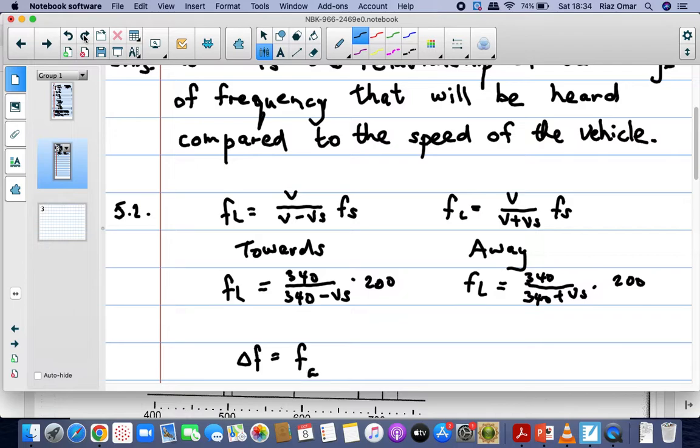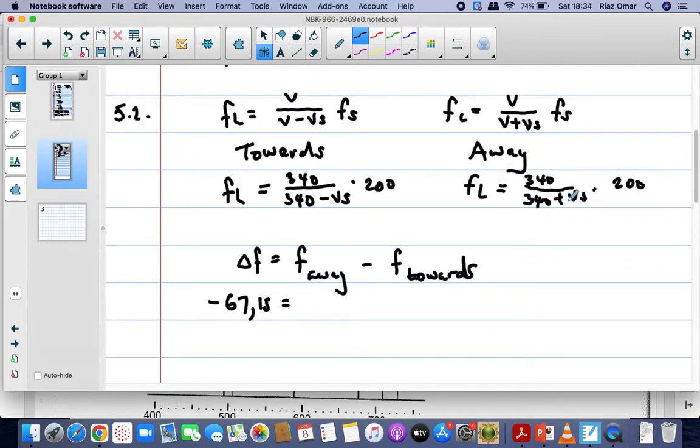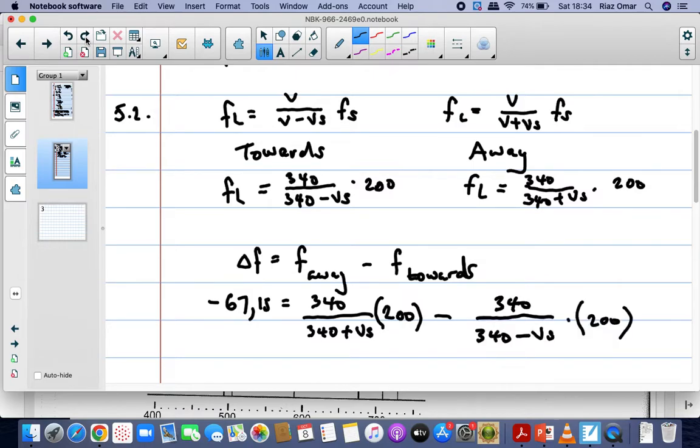So we can say the change in frequency is the frequency away minus the frequency towards. If you work that out, the change in frequency is minus 67.15. Then you take your frequency away, which is 340 over 340 plus vs times 200, and write it down: 340 over (340 plus vs) multiplied by 200, in brackets, minus the frequency towards, 340 over (340 minus vs) times 200. So this is the equation that we've got.